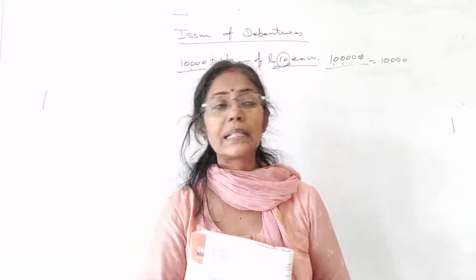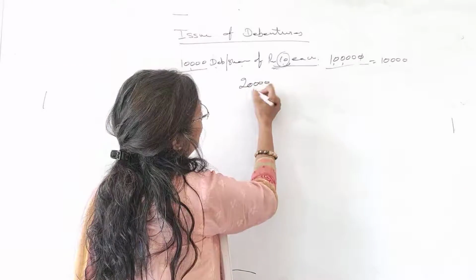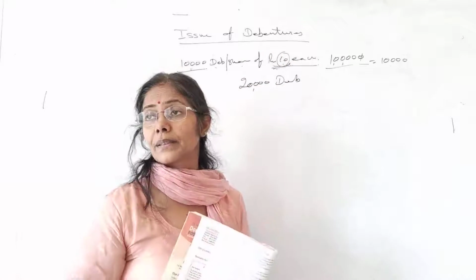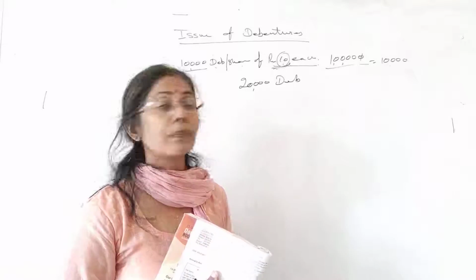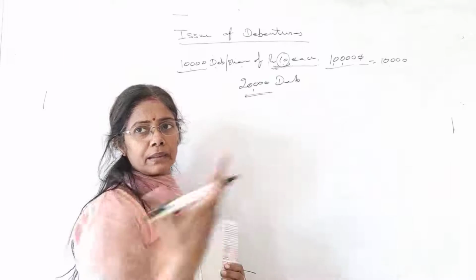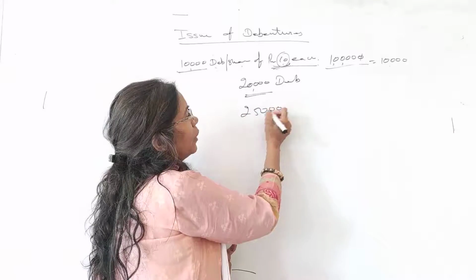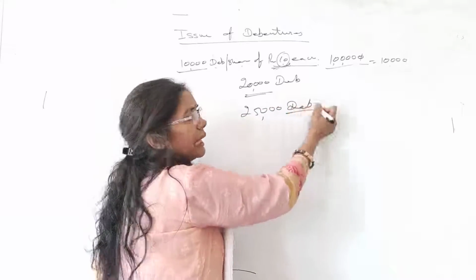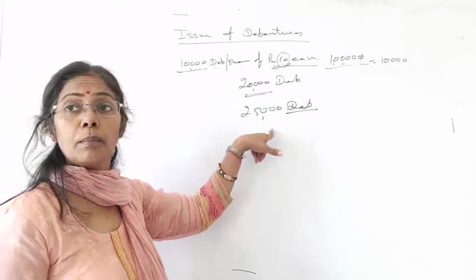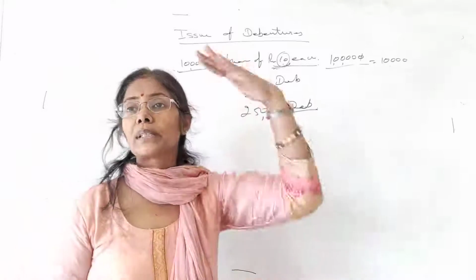Here I am explaining once again. If you want to issue 20,000 debentures in this question, okay, so you will learn so many things because it is starting of this chapter. So if you get exactly the same number of debentures applied by public, there is no problem. But suppose you get 25,000 debentures applied by the public. This is what? This is more number of debentures. Okay. So this is termed as over subscription.